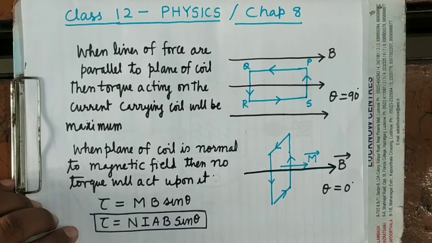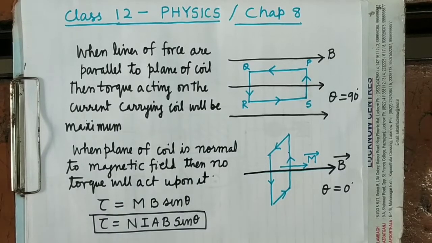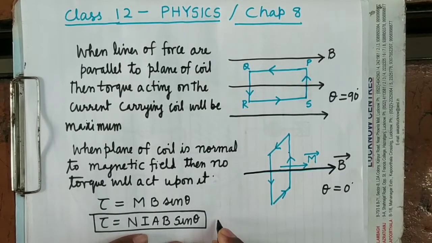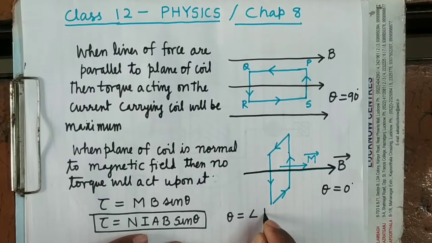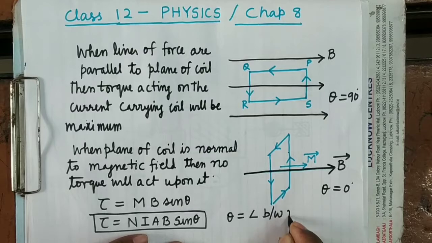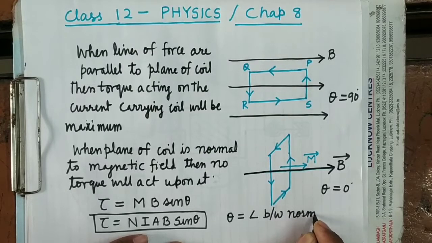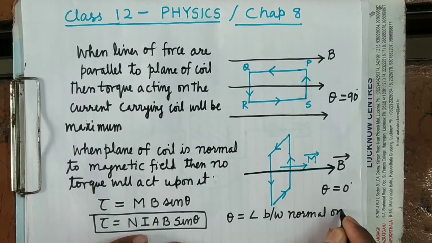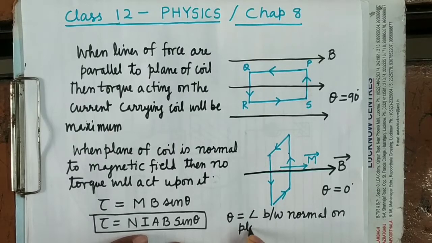You also know that magnetic moment will be along the normal on the plane of coil. So see here, theta is the angle between the normal on the plane of coil